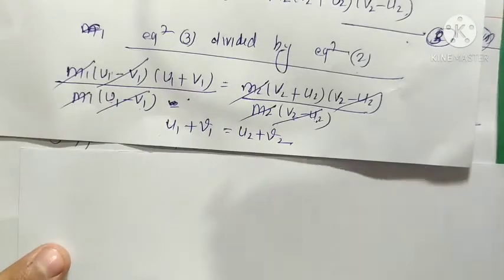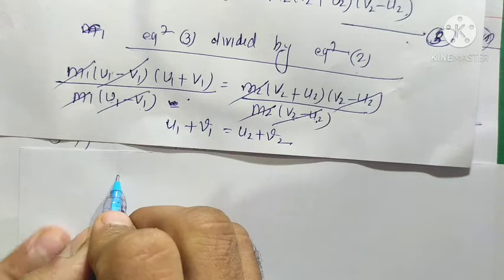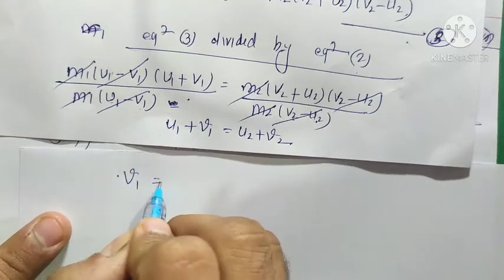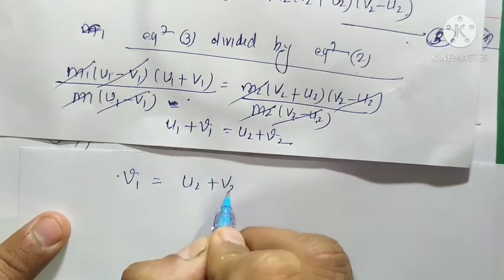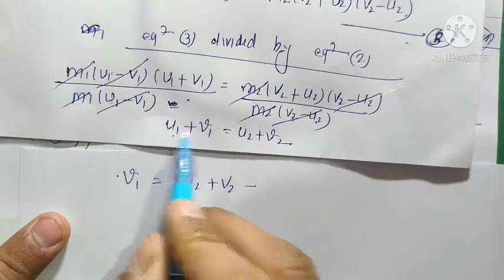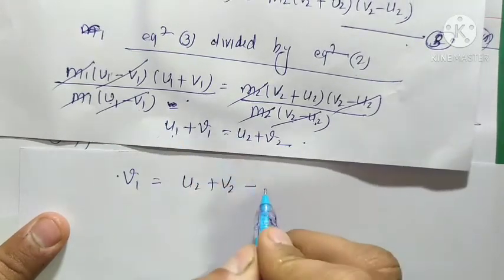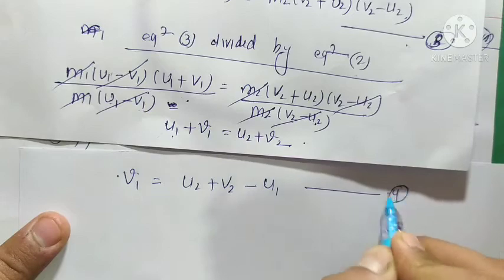Okay, so this is our equation. So here we write v1 is equal to u2 plus v2 minus u1, as u1 goes to the right hand side. We give it equation number 4.